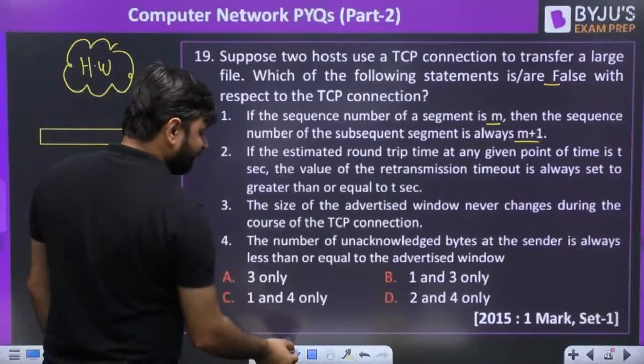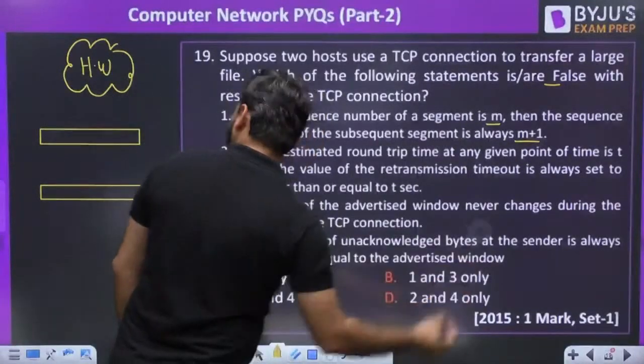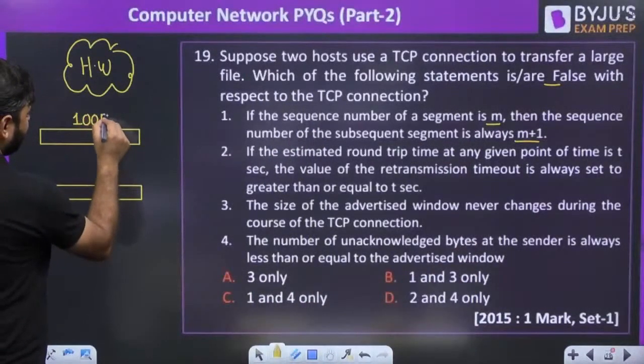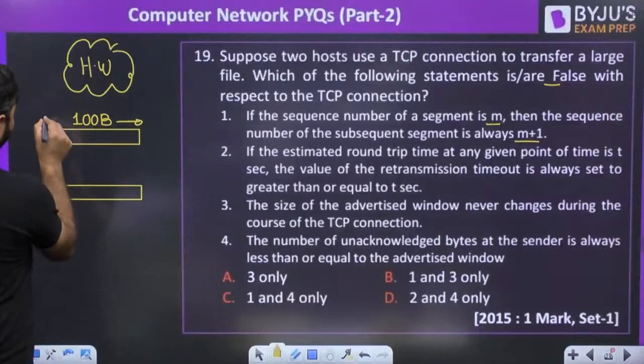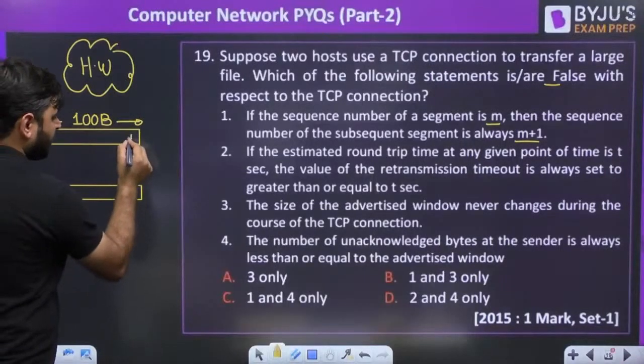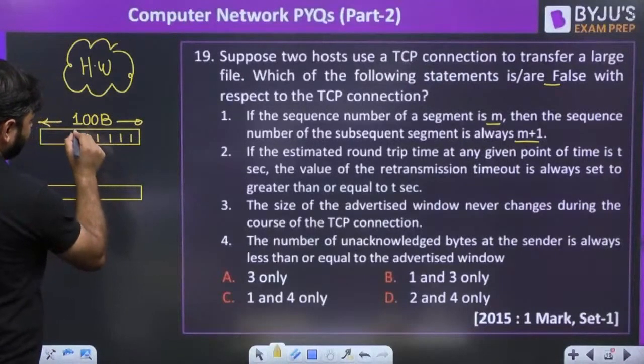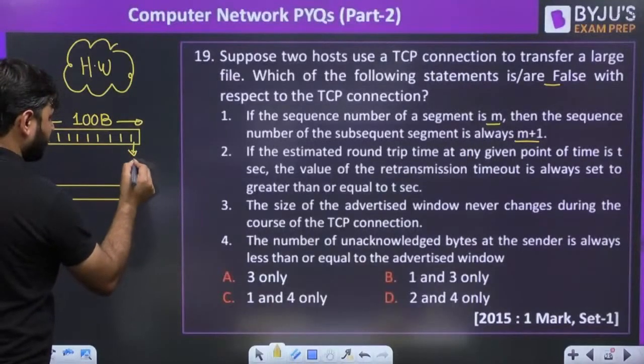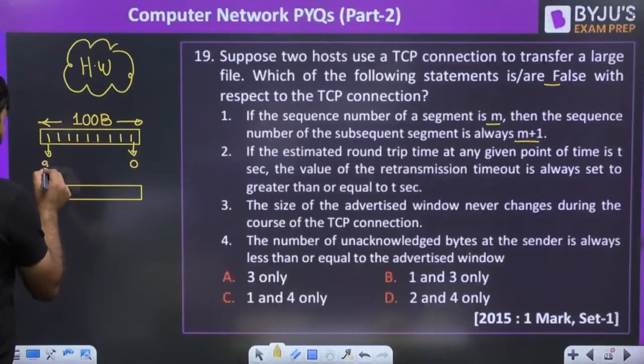Now I explain to you, suppose in this segment we are sending 100 bytes. TCP is a byte stream protocol, we always know. So suppose we have 100 bytes here, every byte is associated with a sequence number. So if the first byte sequence number is 0, the last byte sequence number will be 99.